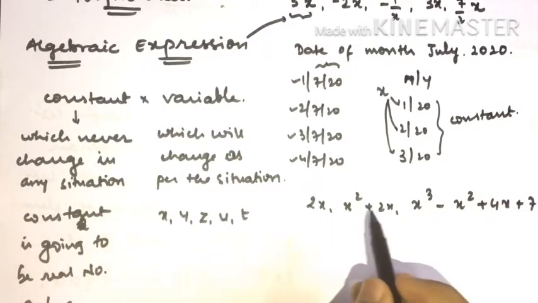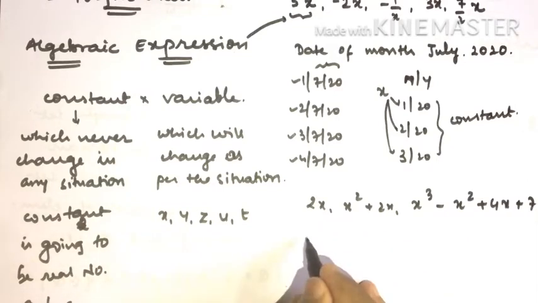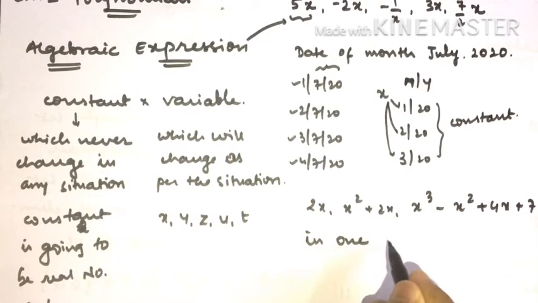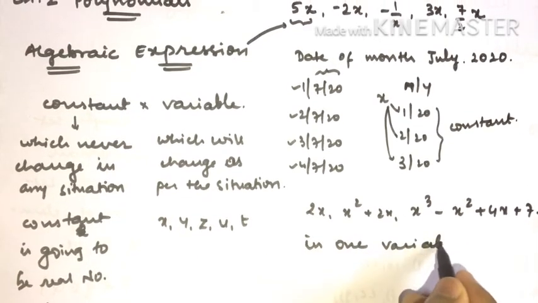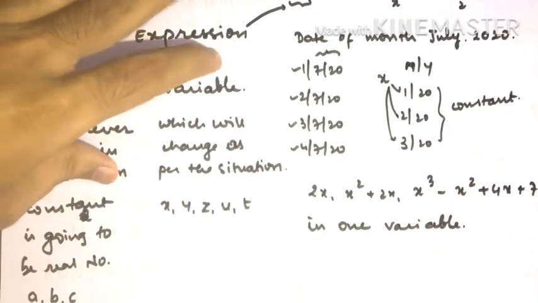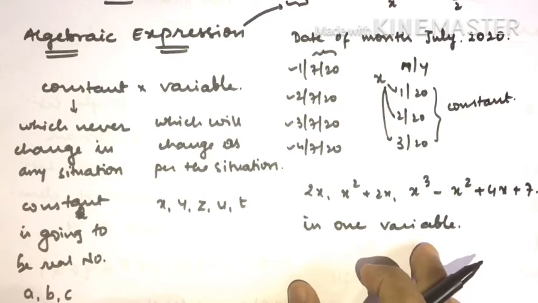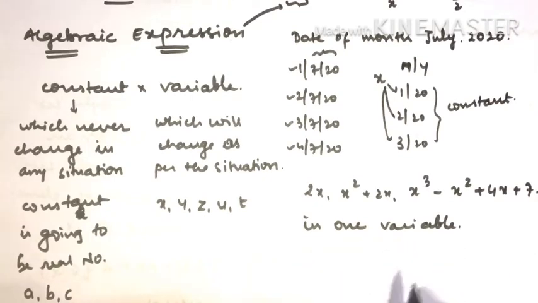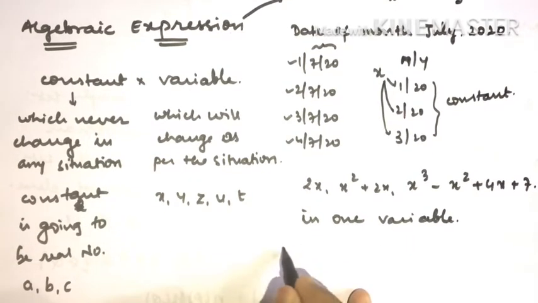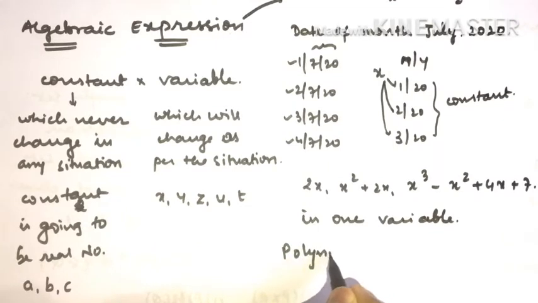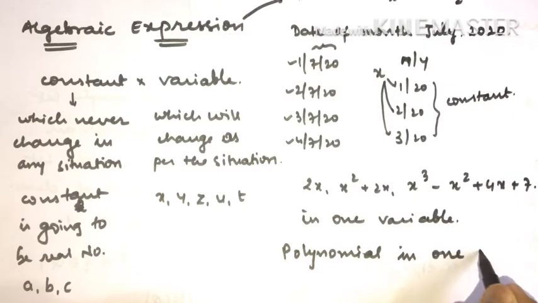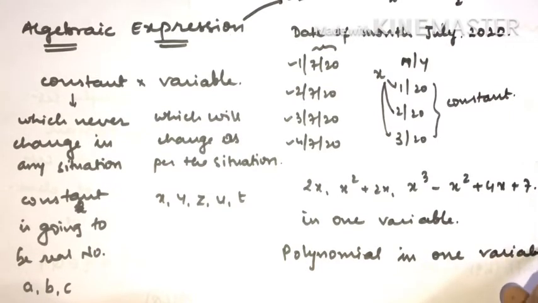Now if you observe, all these expressions are in one variable. So this kind of expression which is available in one variable, we call a polynomial in one variable.